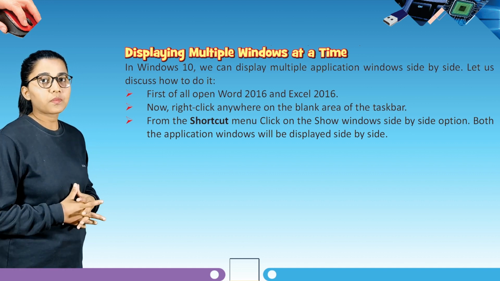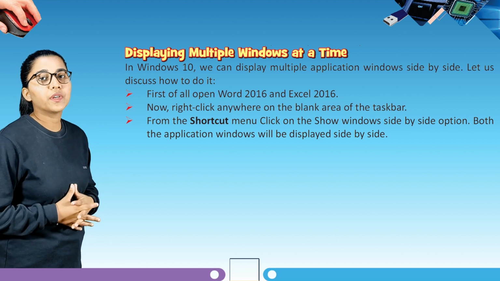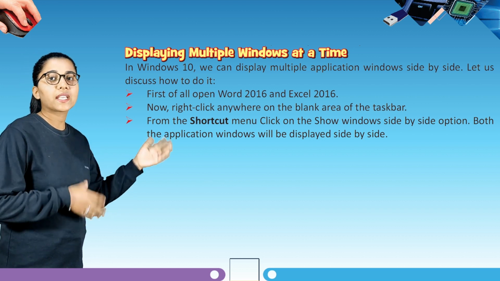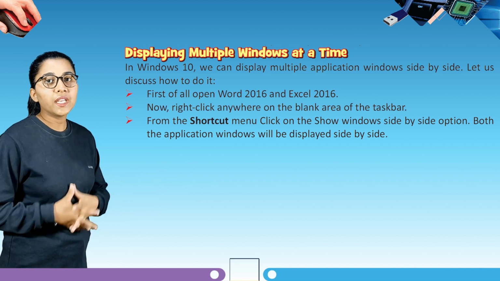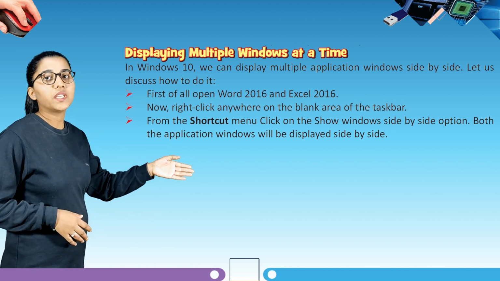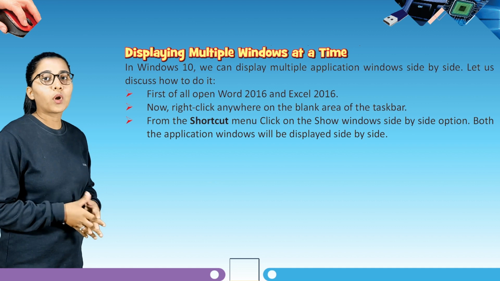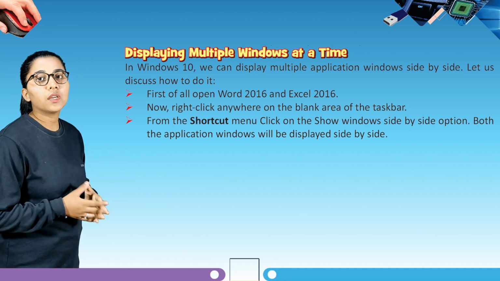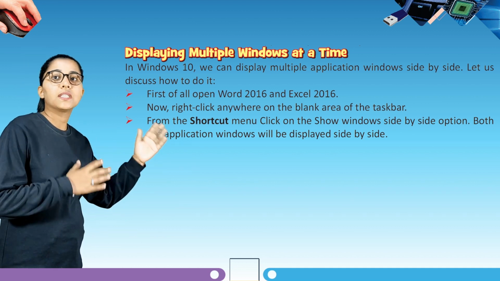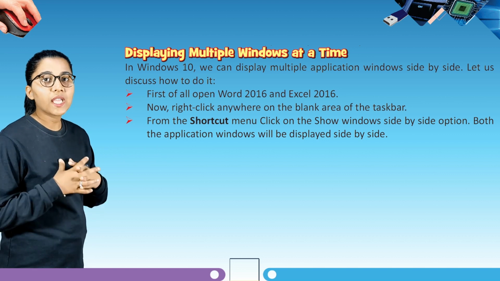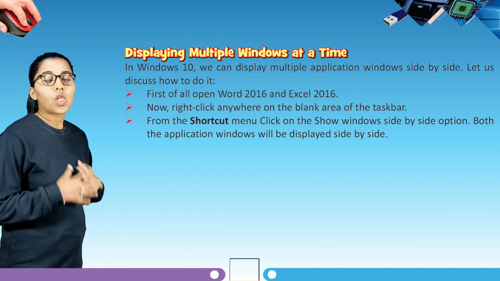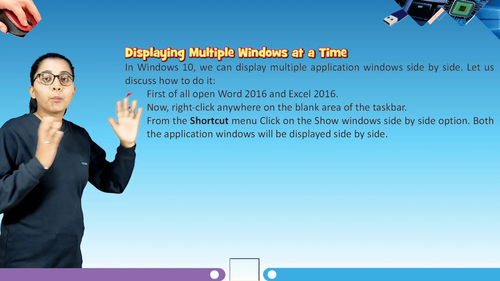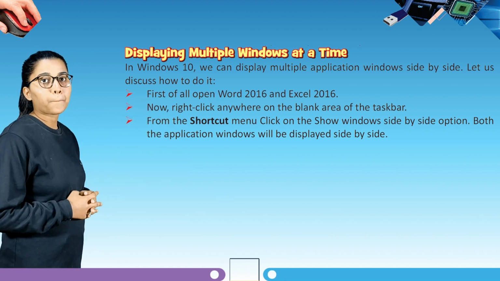So first of all, open Word 2016 and Excel 2016. Then now right click anywhere on the blank area of the taskbar. From the shortcut menu, click on the show windows side by side option. Both the application windows will be displayed side by side. So this is how you use multiple windows at a time.